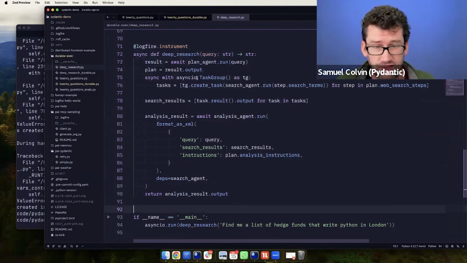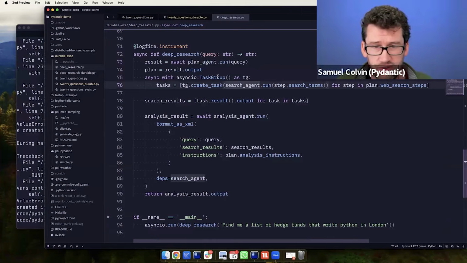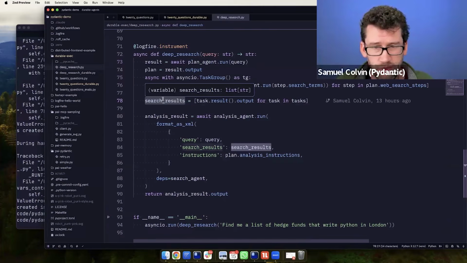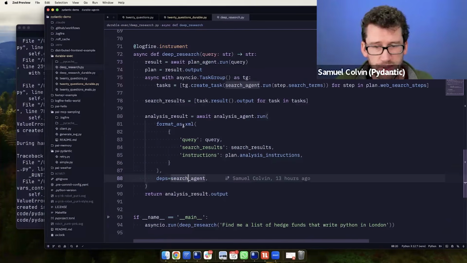So you can see how concise it is. We run the plan agent, we get back our plan, and we run all of the search agents in parallel. We're just using a task group from Python to run all of these. We get those results, which will all be the text results of the different bits of search. We use format as XML to smash all of that into a massive lump of reasonably readable data for the analysis agent. And then we go off and run the agent.